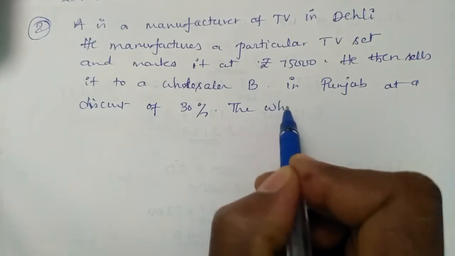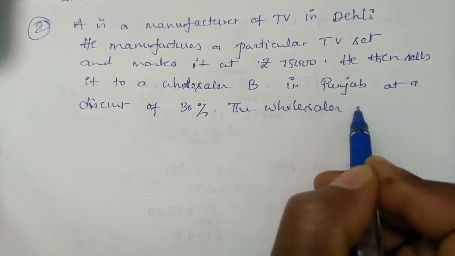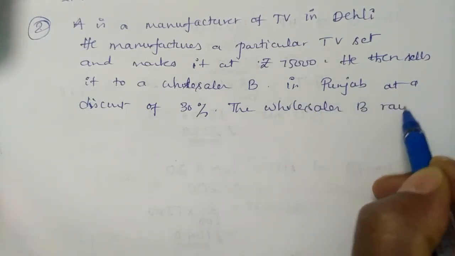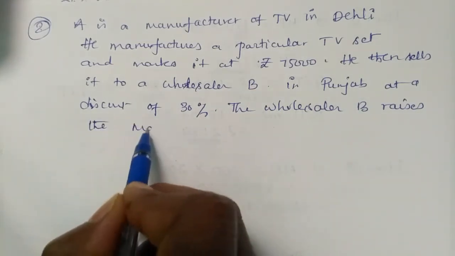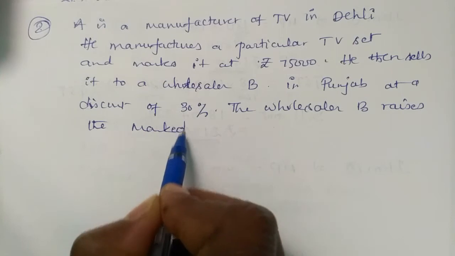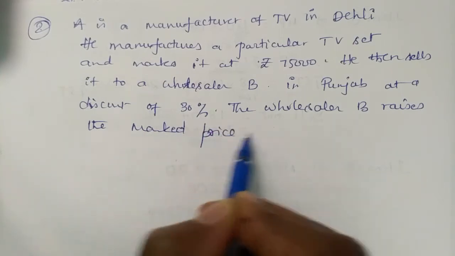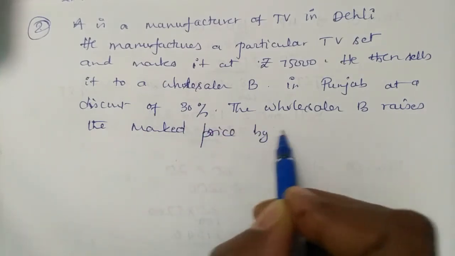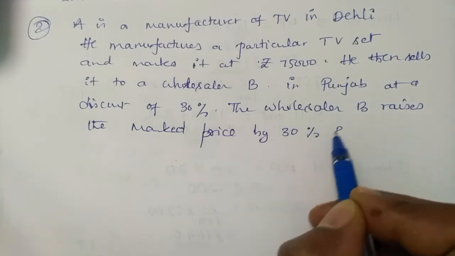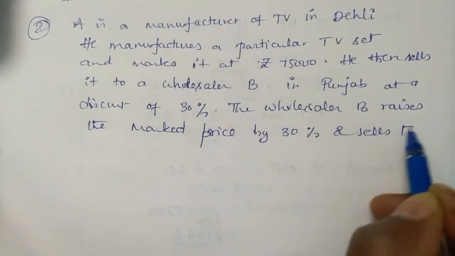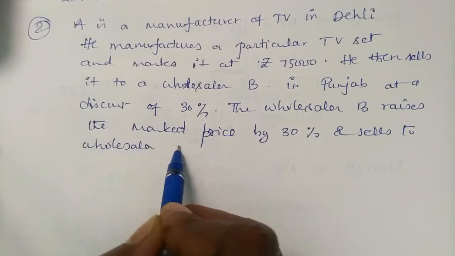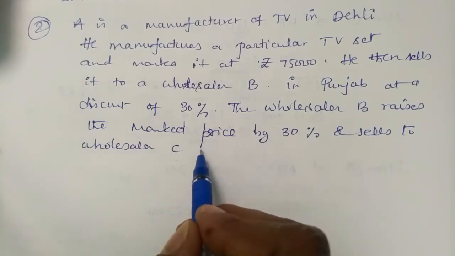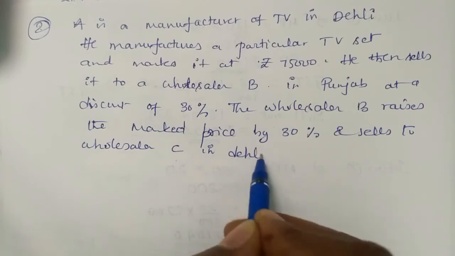The wholesaler B raises the marked price by 30% and sells to wholesaler C in Delhi.